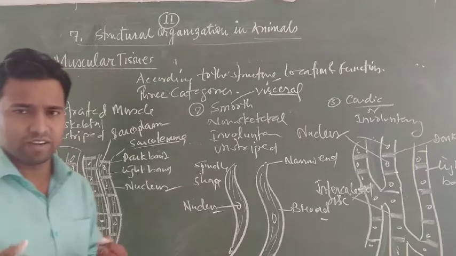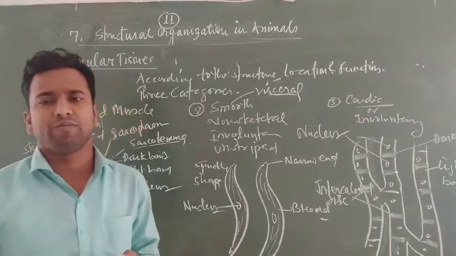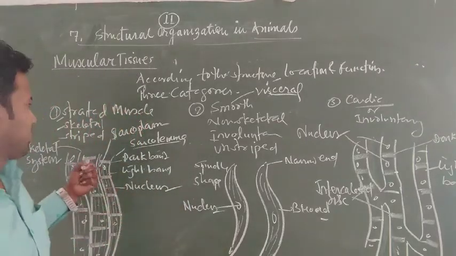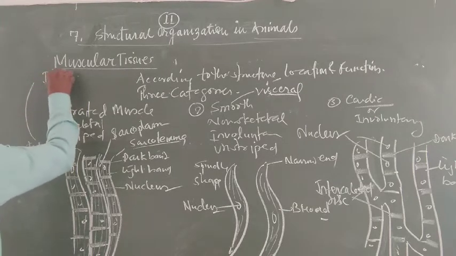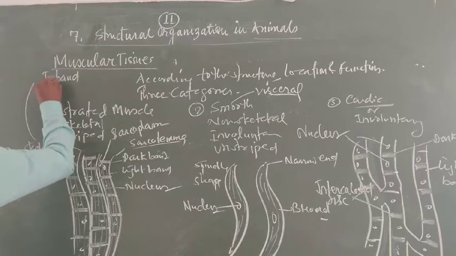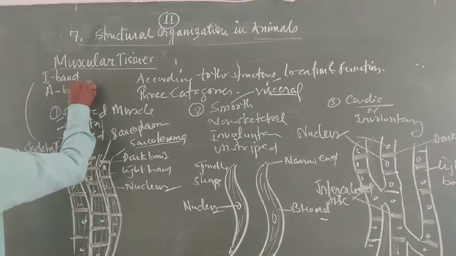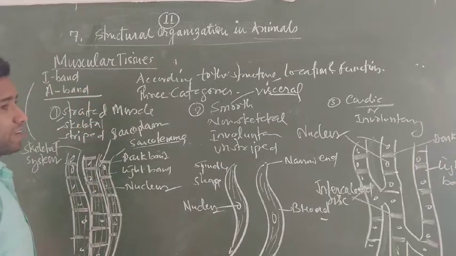The contraction and relaxation of muscle is generally shown this way. This is the skeletal muscle. The striated muscle possesses distinct cross striations, band-like A band as well as I band. Besides these, other bands like the Z band are also found, but the A band and I band are the basic features of skeletal muscles.